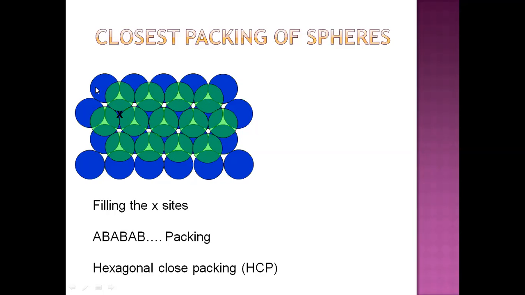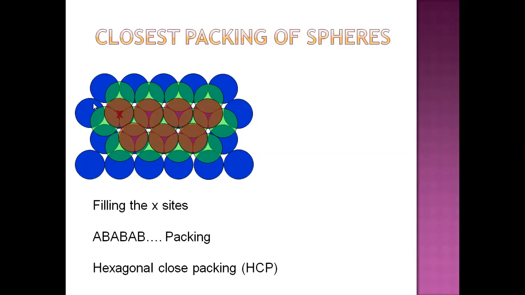So this blue color sphere is the first layer, green color sphere is the second layer. Now you can see the empty space, represented by X, between the second layer, green color. Now if we place the third layer on this empty space shown by these brown color spheres, on this X side of the second layer, it will be the same type of arrangement as that of the first layer.